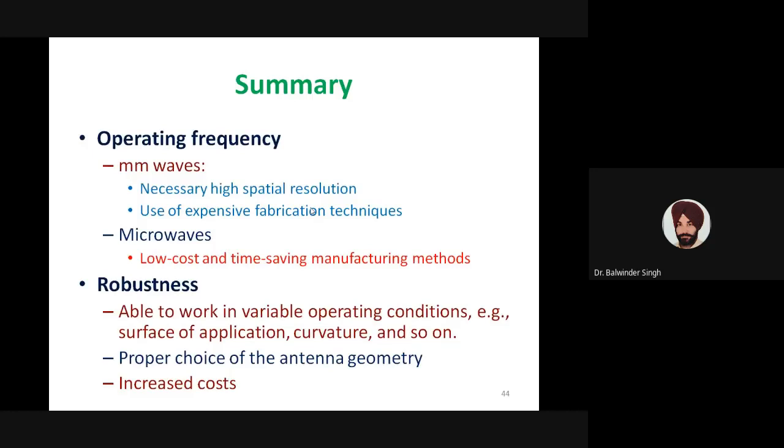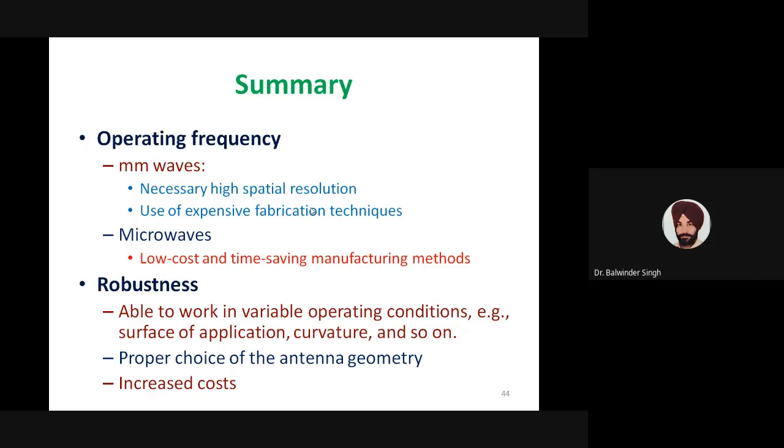And there are many issues. But the major issue related to operating frequency we have just discussed is that if we are talking of high frequency applications like mm-wave applications, then we have to specially focus on the resolution issues of the geometry.